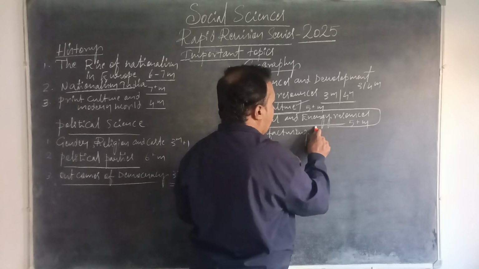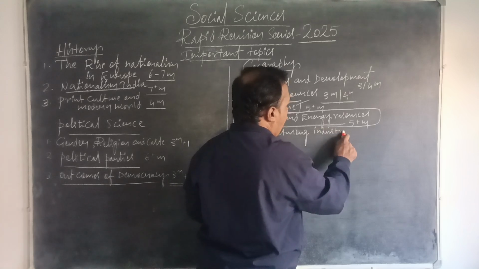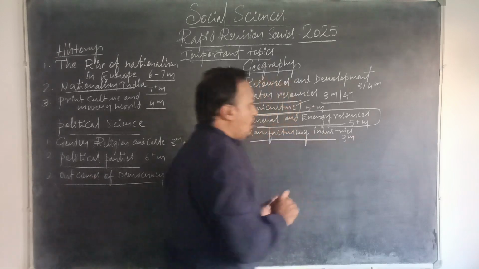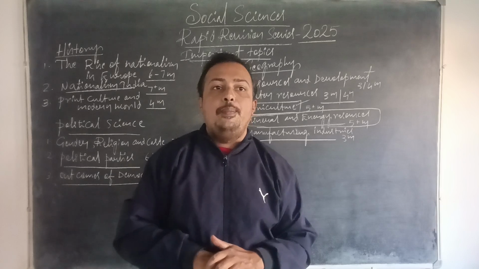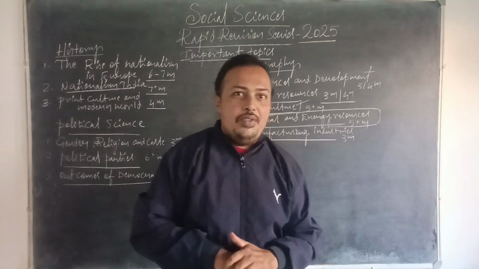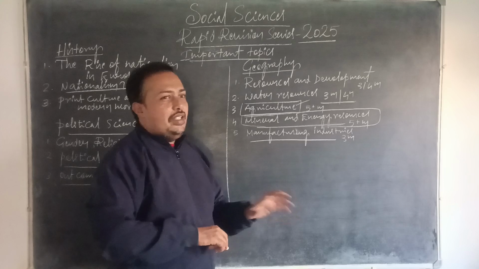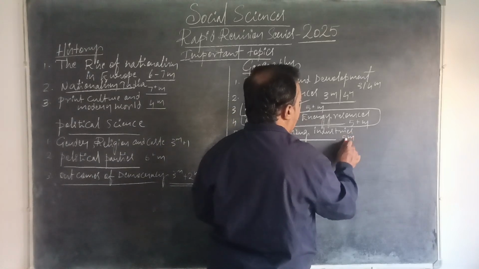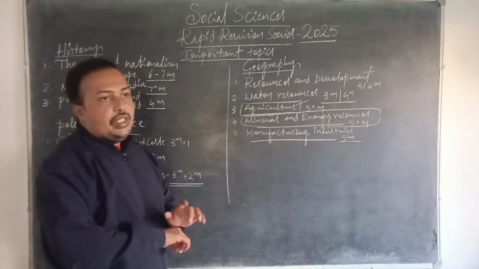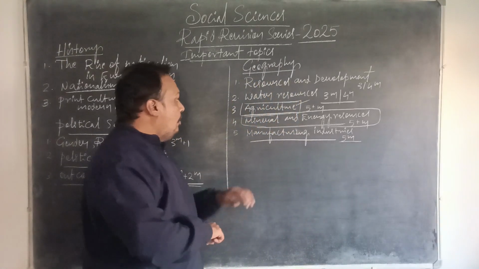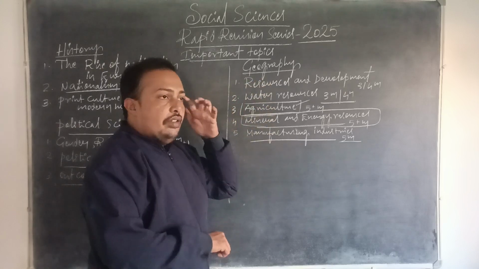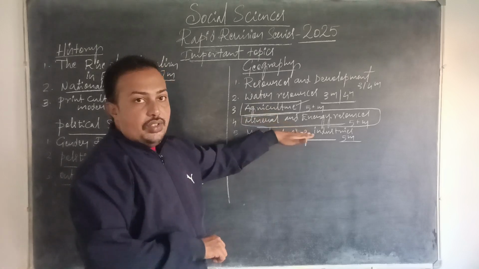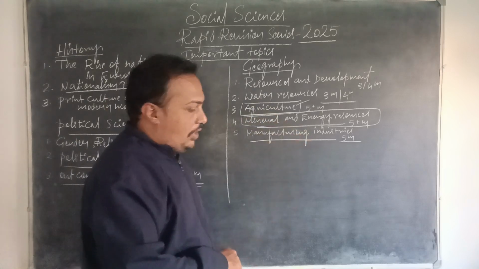Manufacturing industries is another crucial chapter. This carries 3 marks questions. Here, regarding pollution, how industries are causing pollution and what the measures are to overcome pollution, is often asked for 5 marks. So here you can expect not only 3 marks, even a 5 marks question from the manufacturing industries chapter. So totally 5 chapters are very important in geography. Which are those 5? Resources and development, water resources, agriculture, mineral and energy resources, and manufacturing industries.